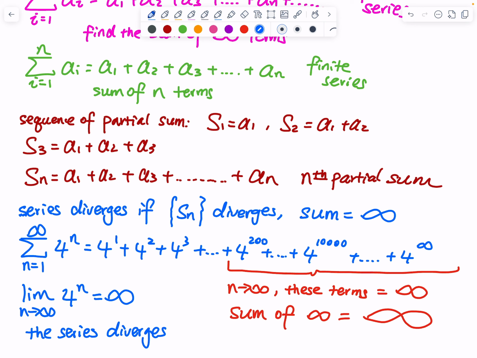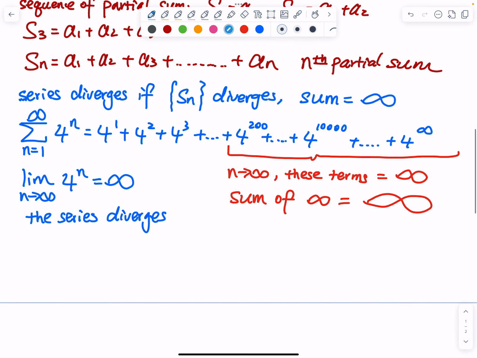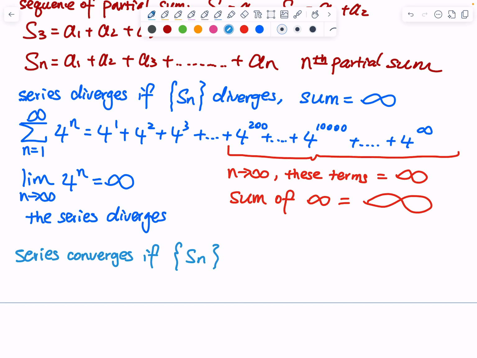What about converges? Okay, let's do a converges. Then let me switch to another blue. Let's use this blue. And then I can say the series converges if the partial sum converges to S. And then the sum is a real number, so equals 100, 1,000, 564, 59, something like that.